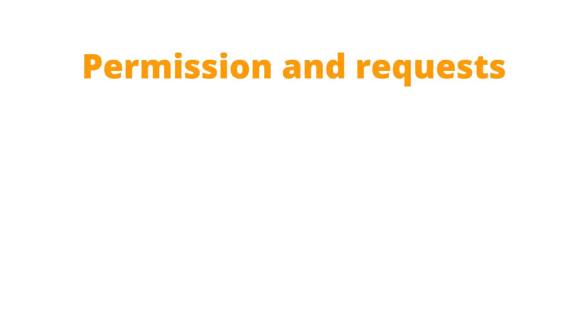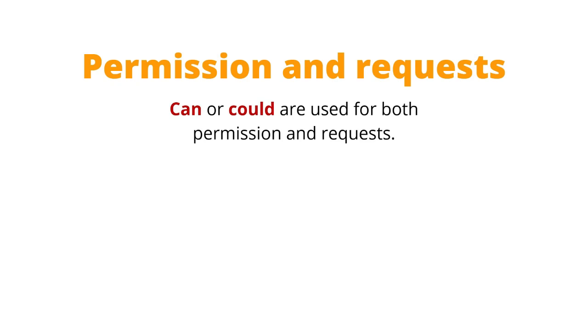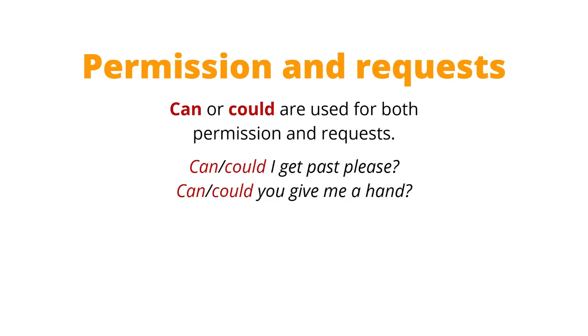Permission and requests. This gets a little complicated. Can or could are used for both permission and requests. Can I get past, please? Could I get past, please? Can you give me a hand? Could you give me a hand? Okay, the first one is permission. It's got I there. Can I? Could I? That's asking permission. Can you? Could you? Is a request. And you can use can or could for both permission and requests.